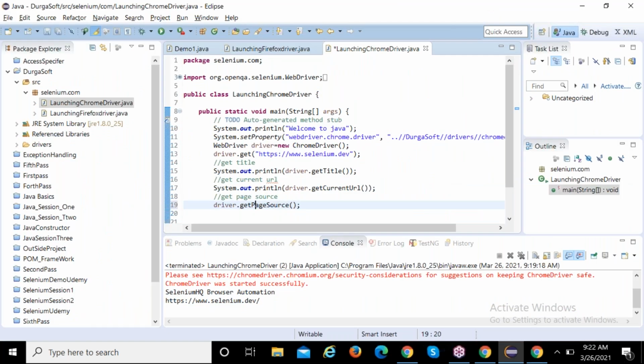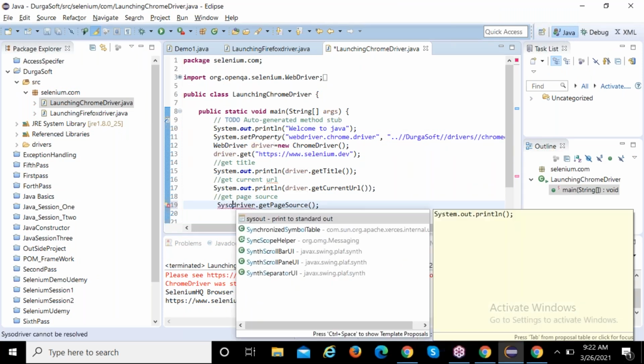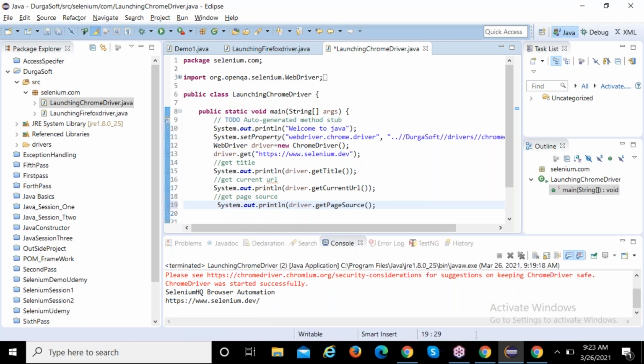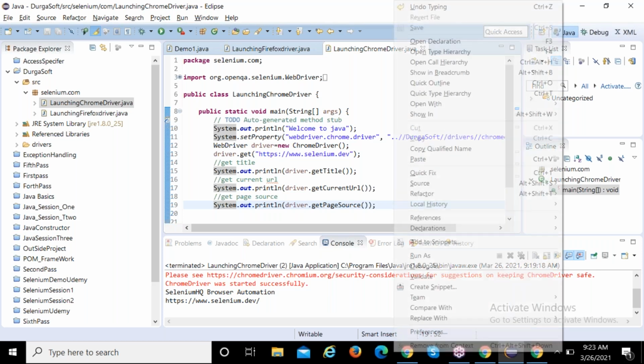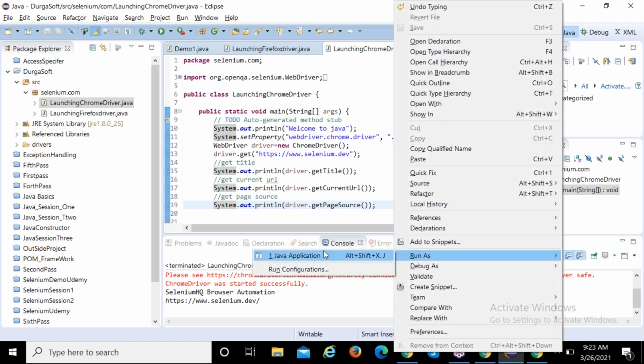Easily we can learn all these things, guys. If you learn by heart or copy and paste into your system, it won't work. Try to understand the command, practice. Code is available in Google, everywhere, but how you understand it is very important. You don't even need to join these classes if you understand properly by practicing, but tricks are very important. How we work in real time is very important. Run as Java application.